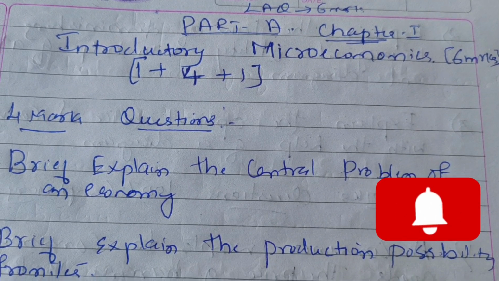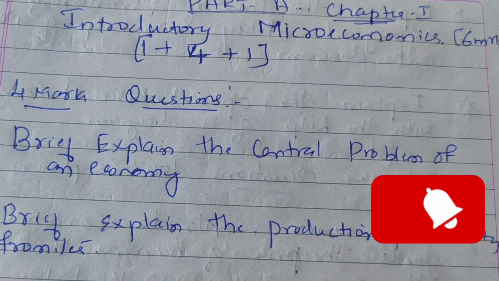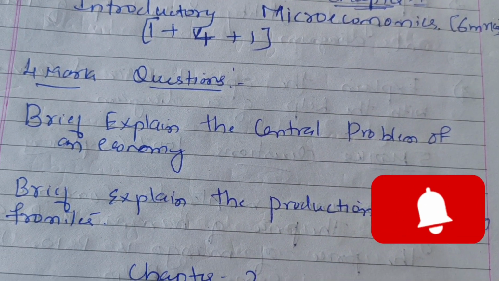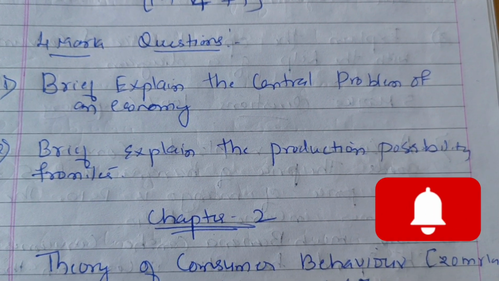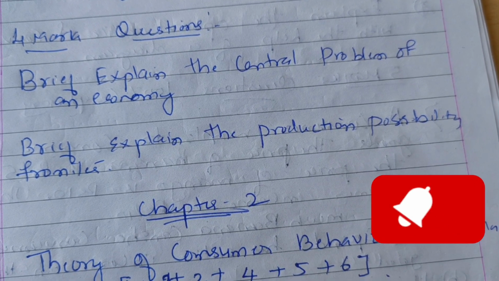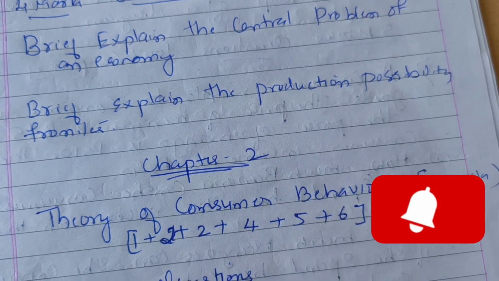Okay, in the first chapter, that is introduction to microeconomics, the first question is, briefly explain the central problem of economy. This is a compulsory question in the first chapter. If they don't ask this question, the second question will be asked, that is, briefly explain the production possibility frontier. In these two questions, no other questions are asked. Any one question will be asked compulsorily for the annual exam for 4 marks.